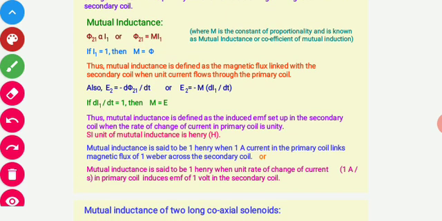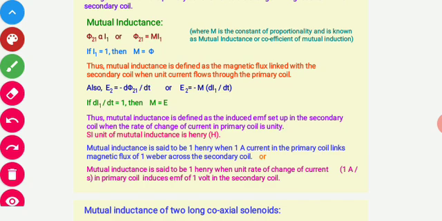Now, how can we find out the coefficient of mutual inductance? We know that the flux linked to the secondary coil will be directly proportional to the current flowing in the primary coil. So, phi 2 will be directly proportional to I1. If we want to remove the proportionality, we have to add a constant here. So, we will use M as the constant.